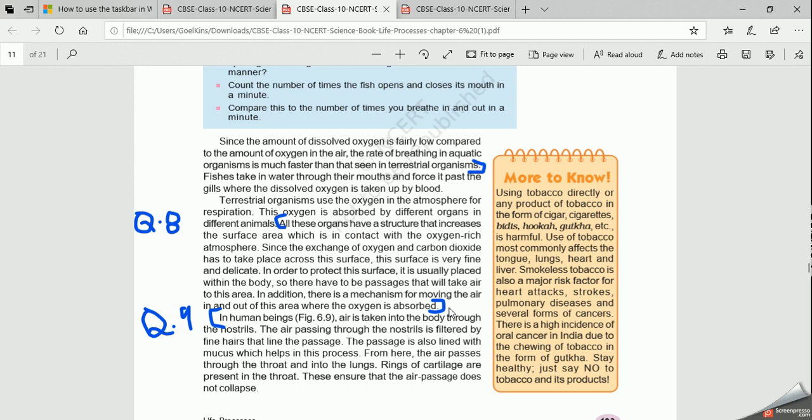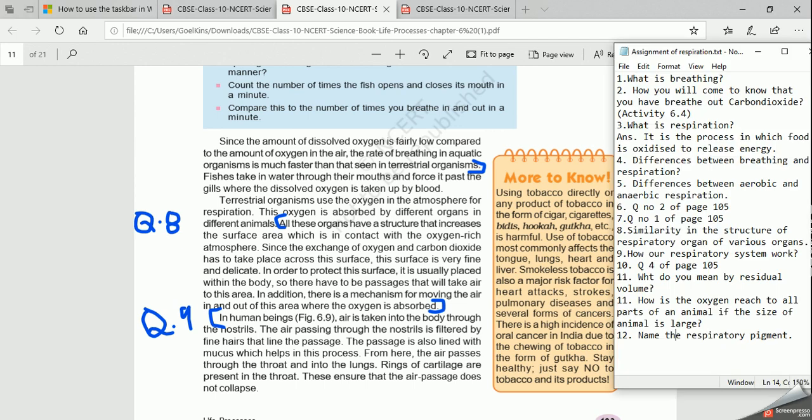And when the oxygen goes from the alveoli to the blood vessels, at the same time the carbon dioxide comes to the alveoli, and it will be removed. That I am going to cover in my next section. Clear? So these are all the similarities of the respiratory organs of various organisms.